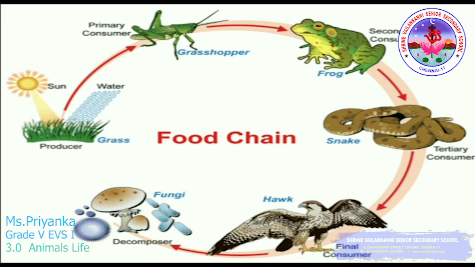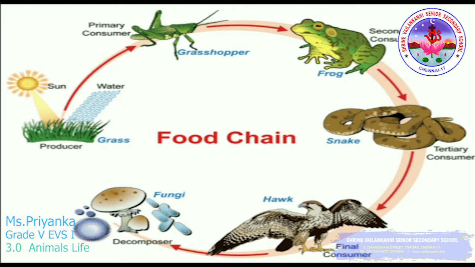And at the last of the food chain it will always be a decomposer. Just now I said the starting of the food chain will always be a plant, that is a producer. Likewise, the food chain will always end in the decomposers. Decomposers are nothing but the fungi and the like.